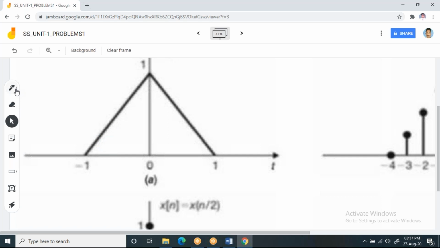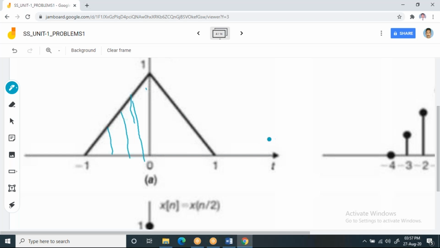So to represent that, now assuming that here I'm going to divide the samples like this. So my first sample is here, second sample is here, and third sample like that. The spacing between each and every consecutive sample is 0.25 seconds or 0.5 seconds or 1 second, depending upon the problem.